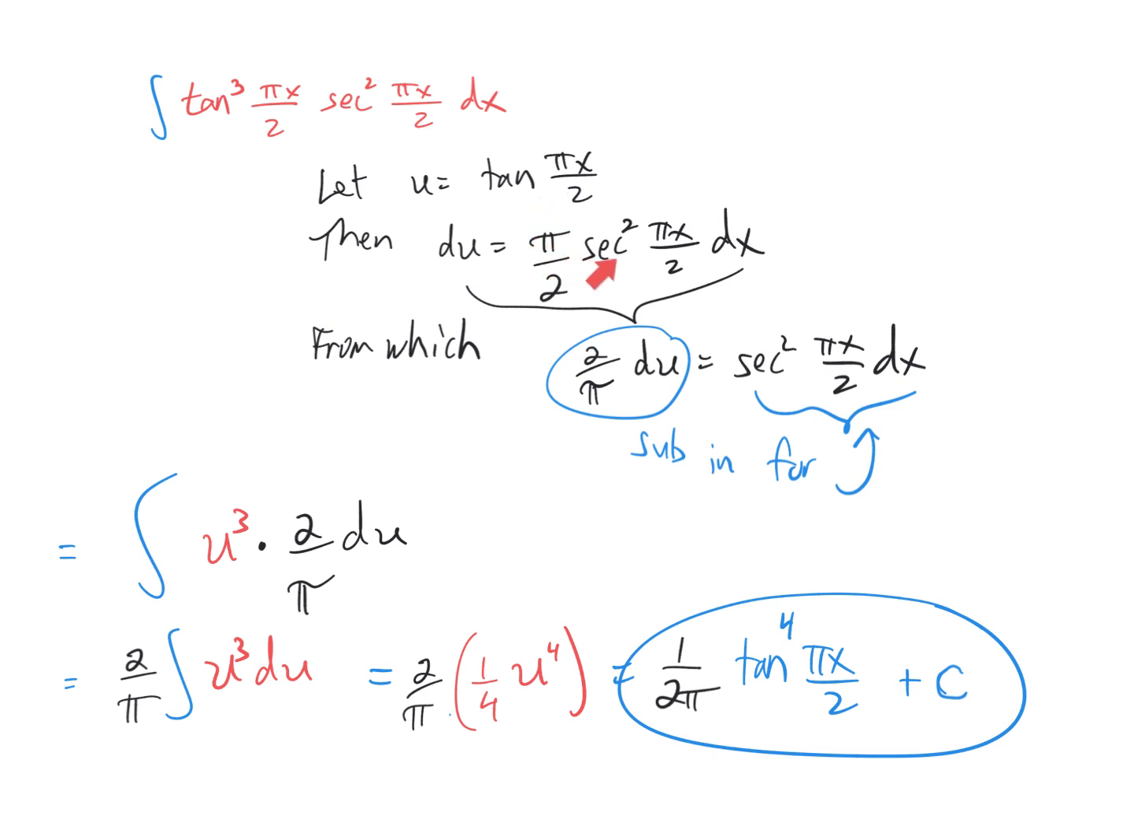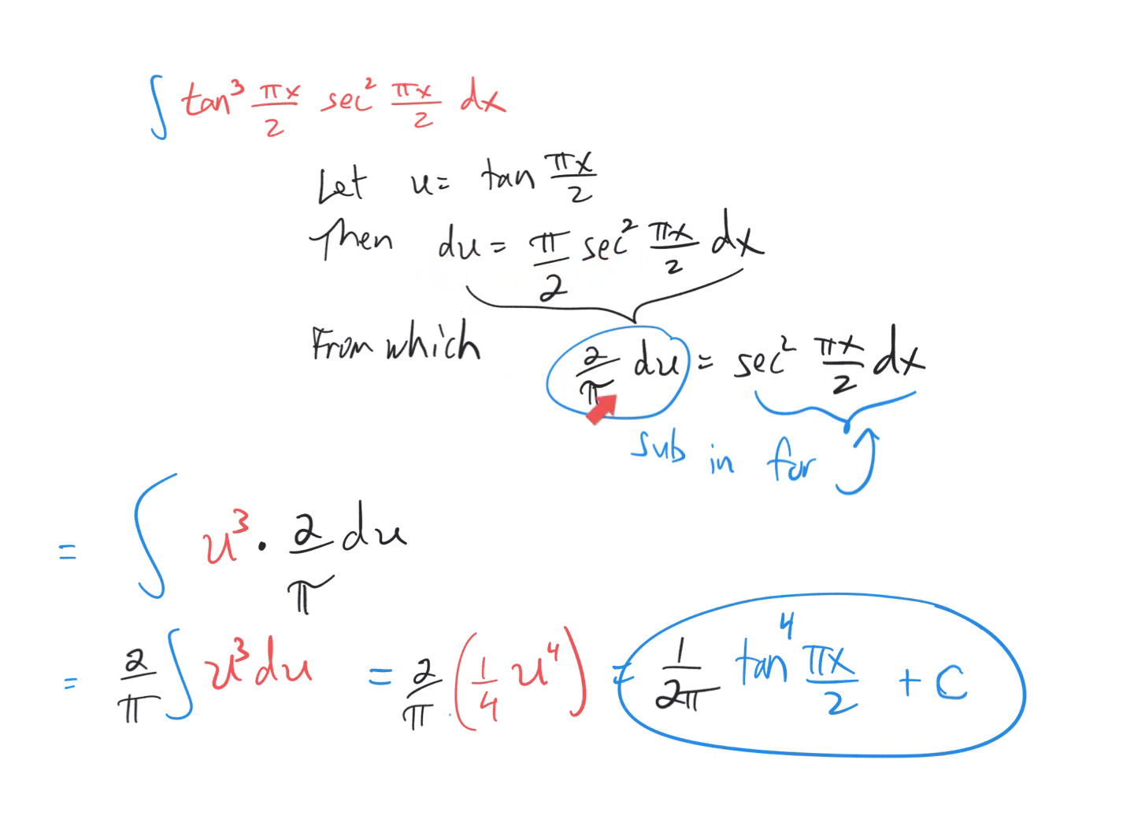Then du is secant squared of that. And then with the chain rule, the derivative of this expression is pi over 2 dx. So we have secant squared of that dx. We also have that right here, so let's solve for it. Let's multiply both sides by 2 over pi.